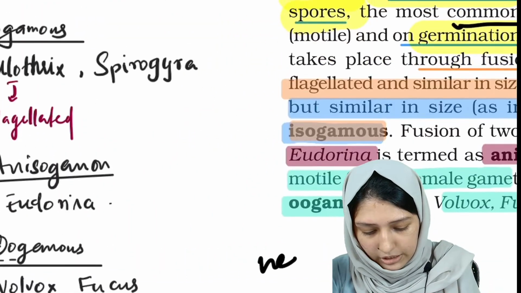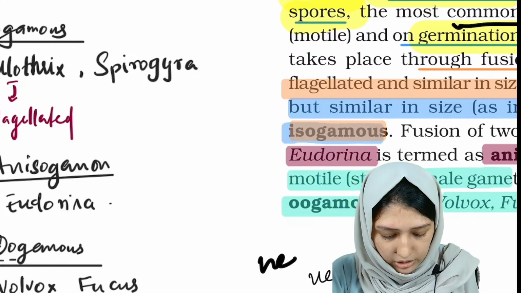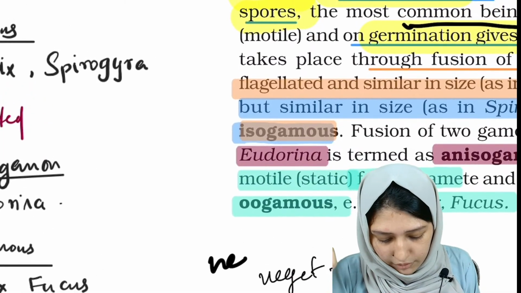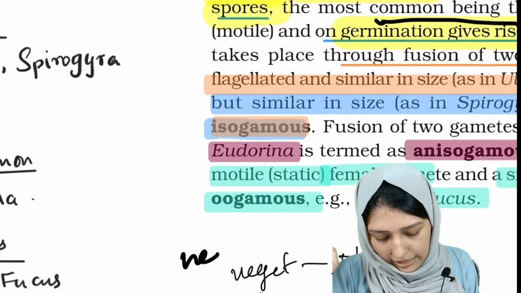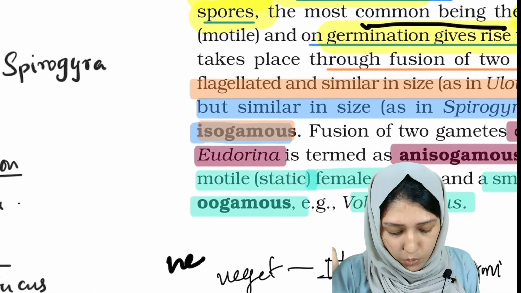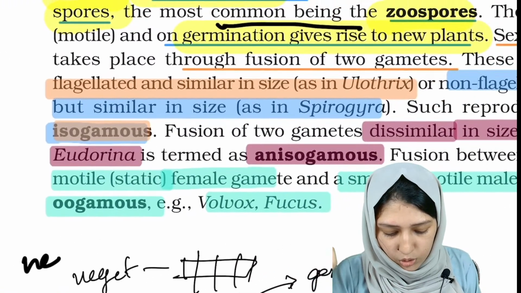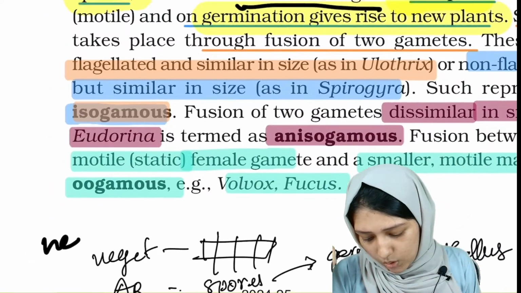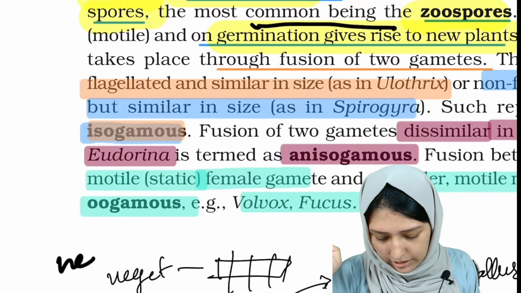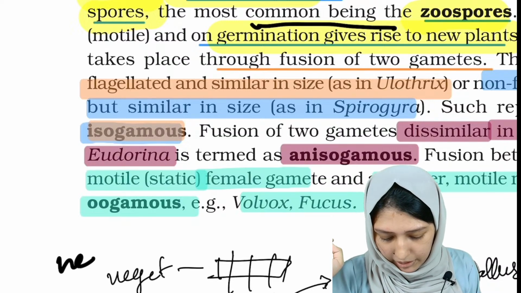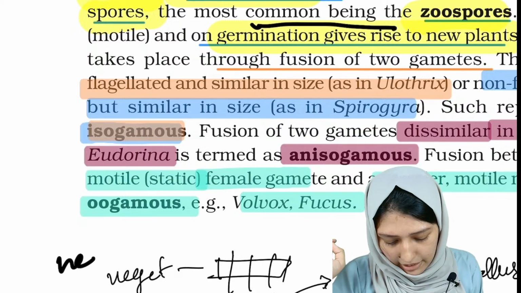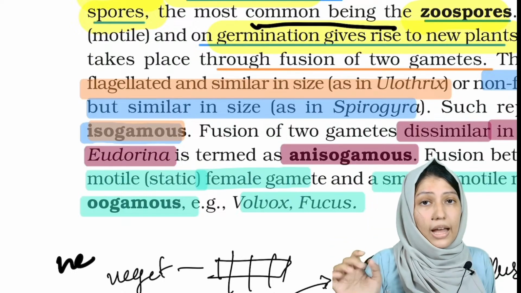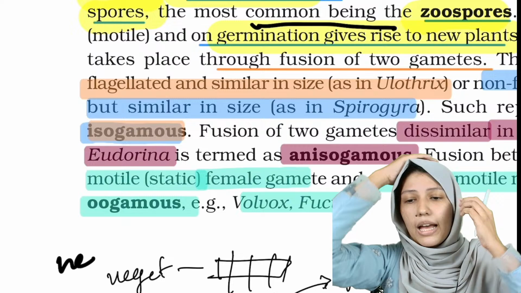Vegetative reproduction: it's always fragmentation. In asexual reproduction, there is formation of spores, and these spores on germination will give rise to new thallus. Then sexual reproduction: there will be fusion of two haploid gametes forming a diploid zygote, which undergoes meiosis or reduction division to form haploid spores again, and the spores will germinate to form the thallus body again. Okay, done.